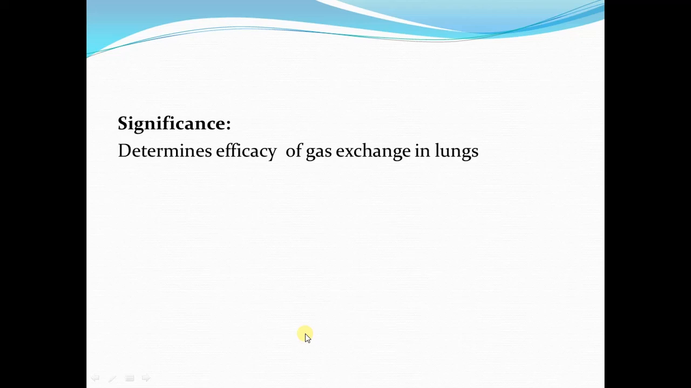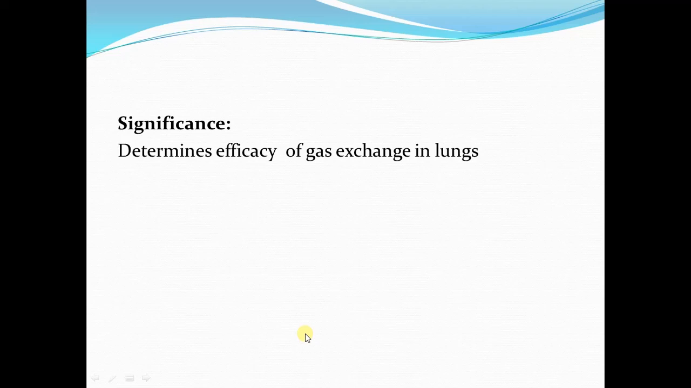Like it happens in certain diseases, where either there is a decrease in the ventilation, and this will affect the VQ ratio and efficacy of gas exchange, or in some conditions there is a decrease in the pulmonary blood flow. Again, this is going to affect the ventilation perfusion ratio, and it is also going to affect the efficacy of gas exchange.